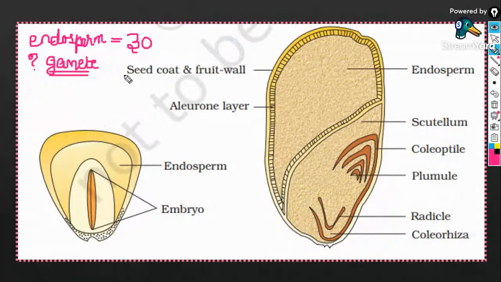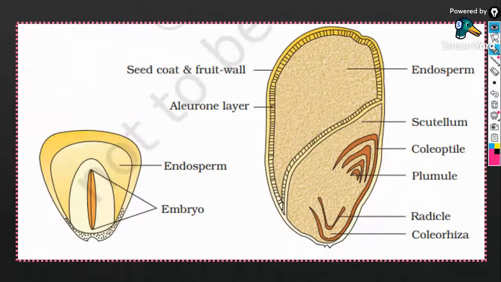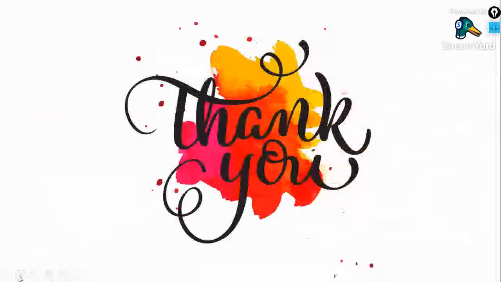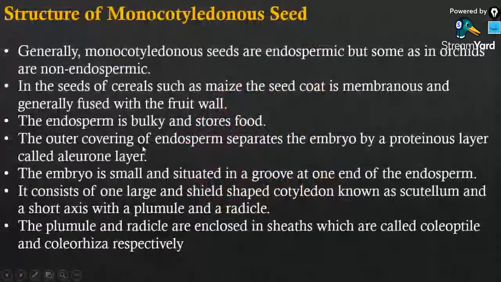Let me take out a blank slide so that I can explain that clearly. Listen everybody. Guys, what is the ploidy of gamete?